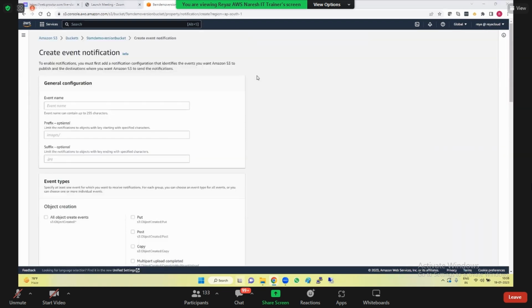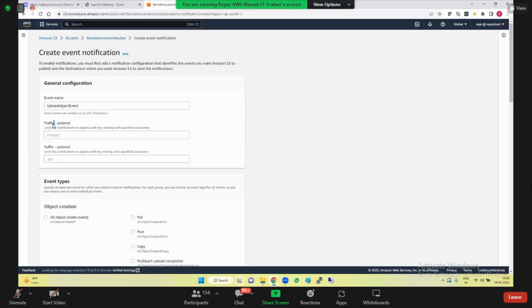Okay, now let's create a sample event notification. See, event name, call it some upload event. Upload object event, you can give any name. So you are interested to get a notification when an object is uploaded in the whole bucket or in some prefixes.